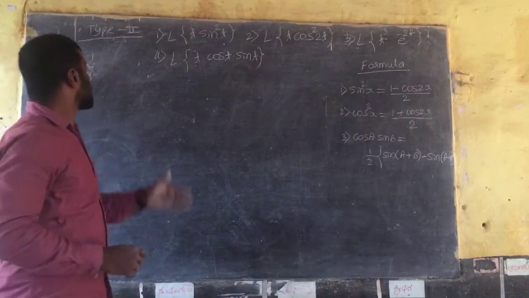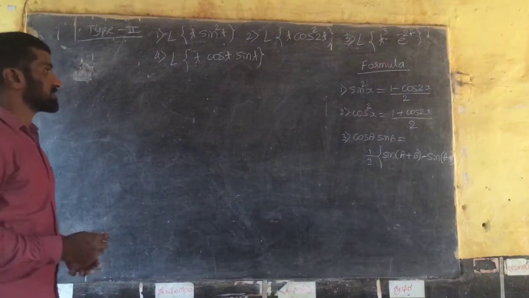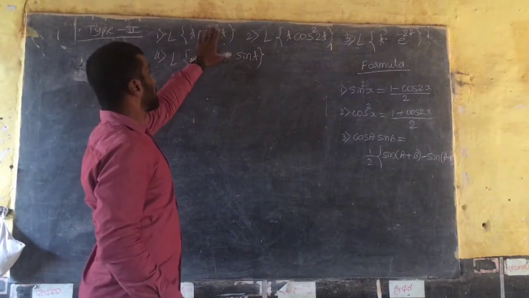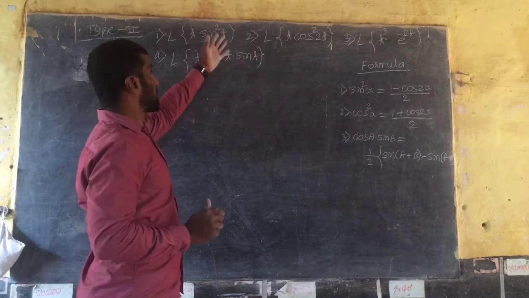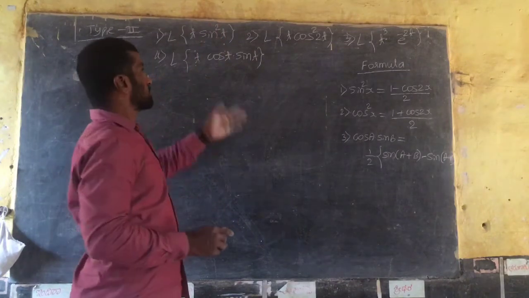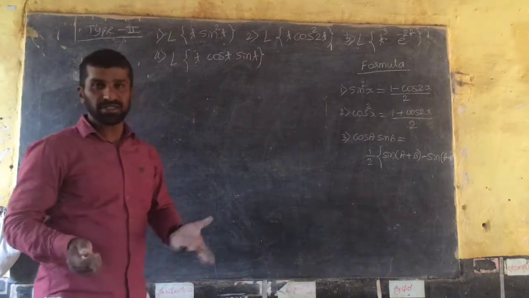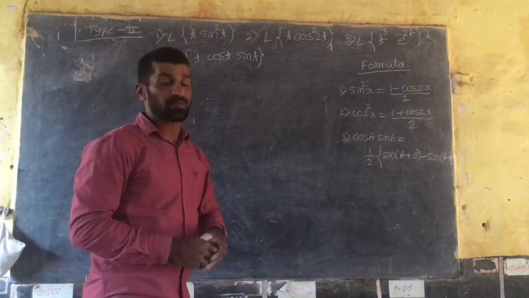Next examples, type 2 examples. So it's on different examples. In the previous class, the function power was 1. Here the function power is more than one. So some functions are trigonometric functions, some functions are exponential functions. How to solve these examples, right?